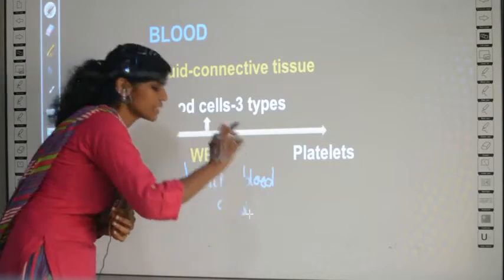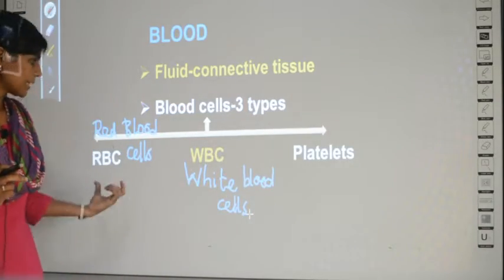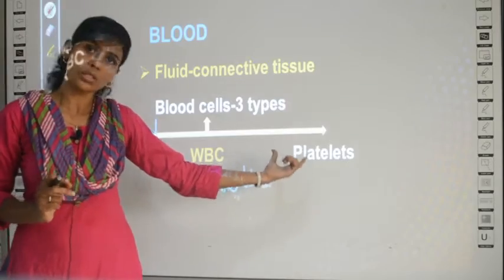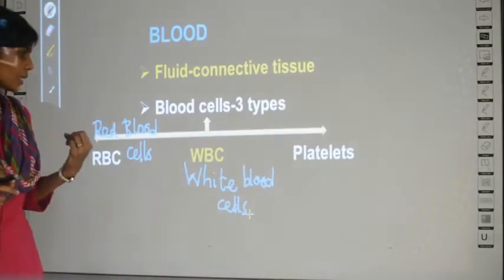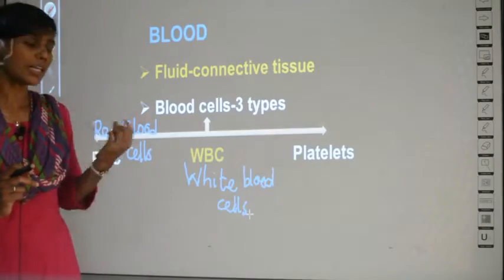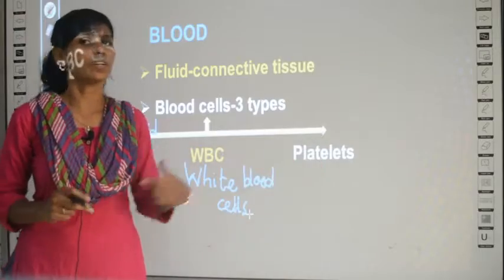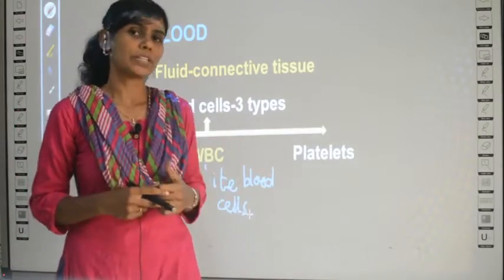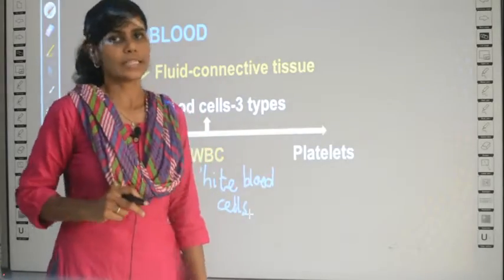And the third type of cells is called platelets. So red blood cells, white blood cells and platelets. Platelets is also a cell, though you don't have the word cell in it. Students, when I ask what are the cells present in blood, they just say red blood cells and white blood cells because this word does not have the word cell. Students forget this word, but keep in mind platelets is also a cell.